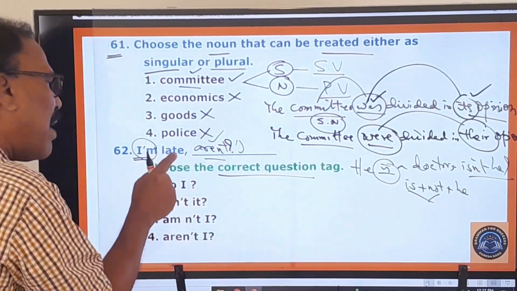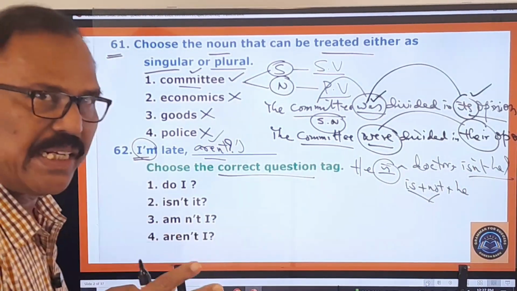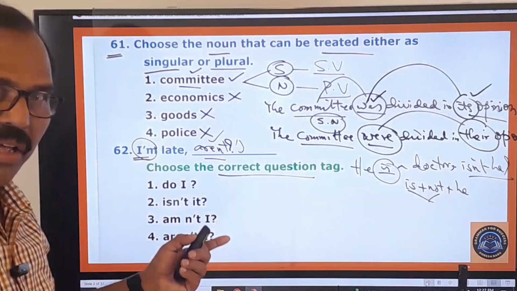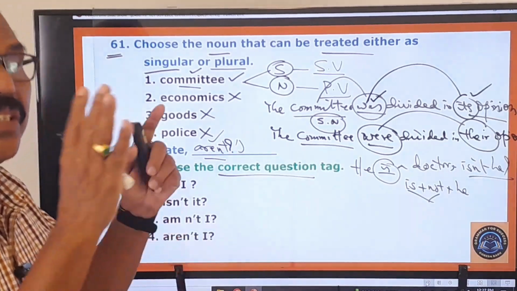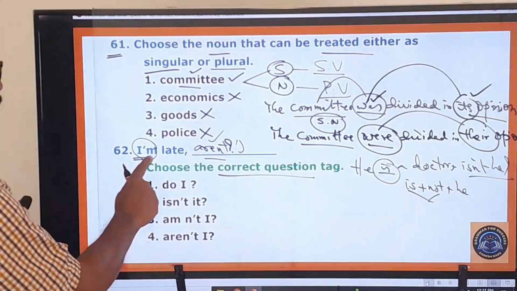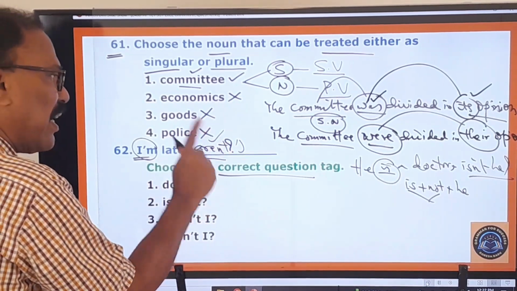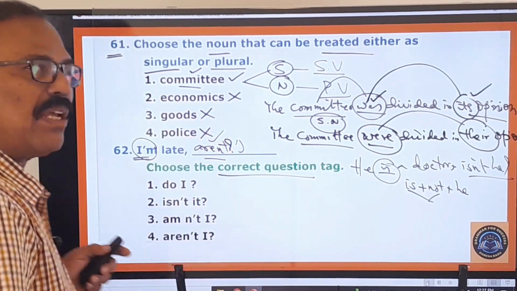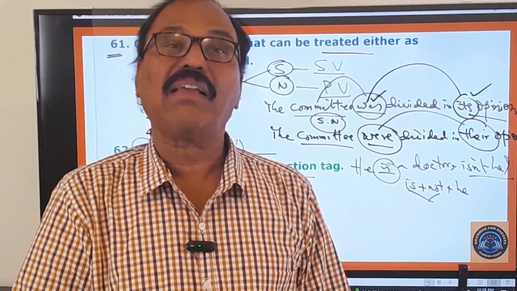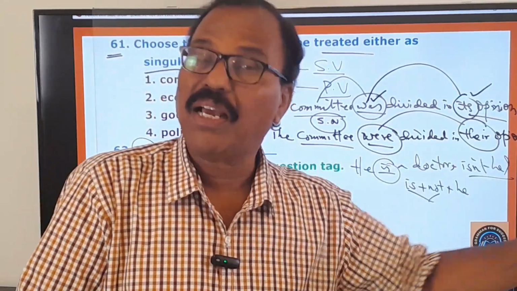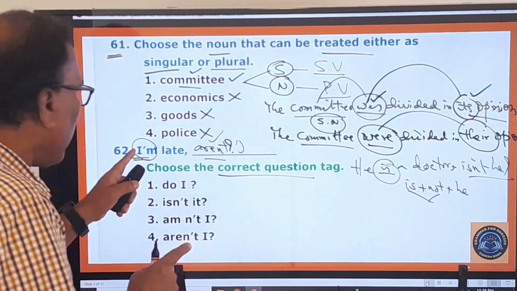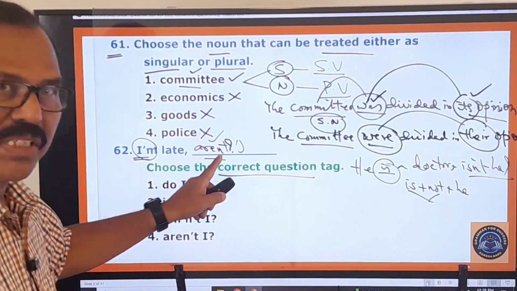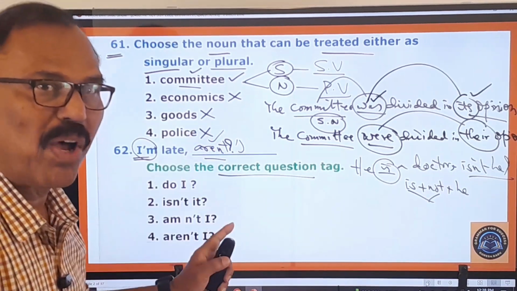In the same way, for I am late, generally you should have said amn't I, or ain't I, but it is not so. Here, I am late, so aren't I, that must be the right one. I am a retired lecturer, aren't I? I'm a doctor, aren't I? So remember, for this I am, we use only this question tag. Keep this point in your mind.